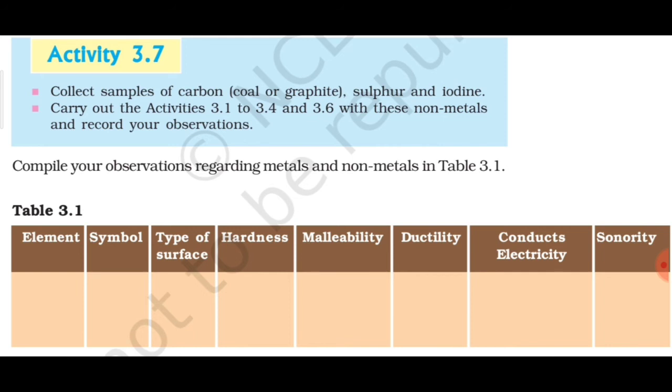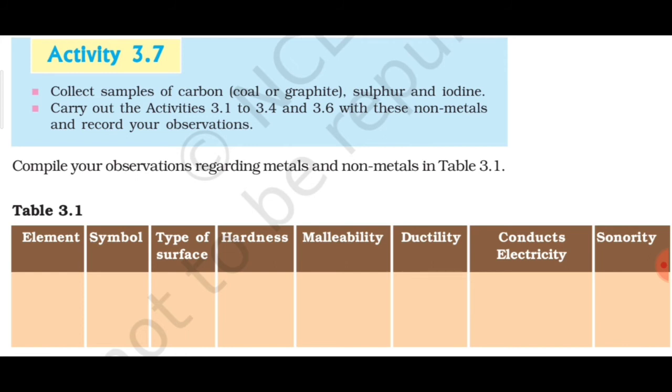The symbol you can easily write. For type of surface you have to write whether they have a shining surface, that means whether they have metallic luster or not. Then hardness, you have to write about hardness also. Then malleability, ductility, as we have already discussed, conducts electricity or not, and then sonority. So these are the properties which are already mentioned.